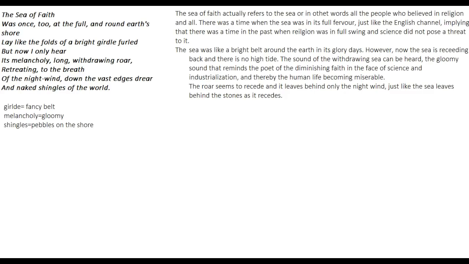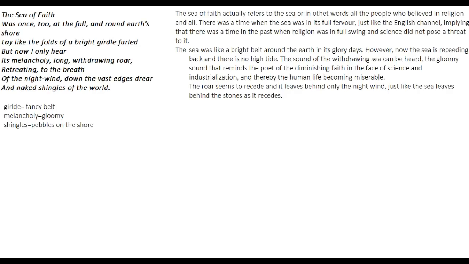And in a similar fashion, we are also becoming troubled and sad because the water is finally going back. Okay, so I'll read out the description to you. The sea of faith actually refers to the sea, or in other words, all the people who believed in religion. There was a time when the sea was in its full fervor, just like the English Channel, implying